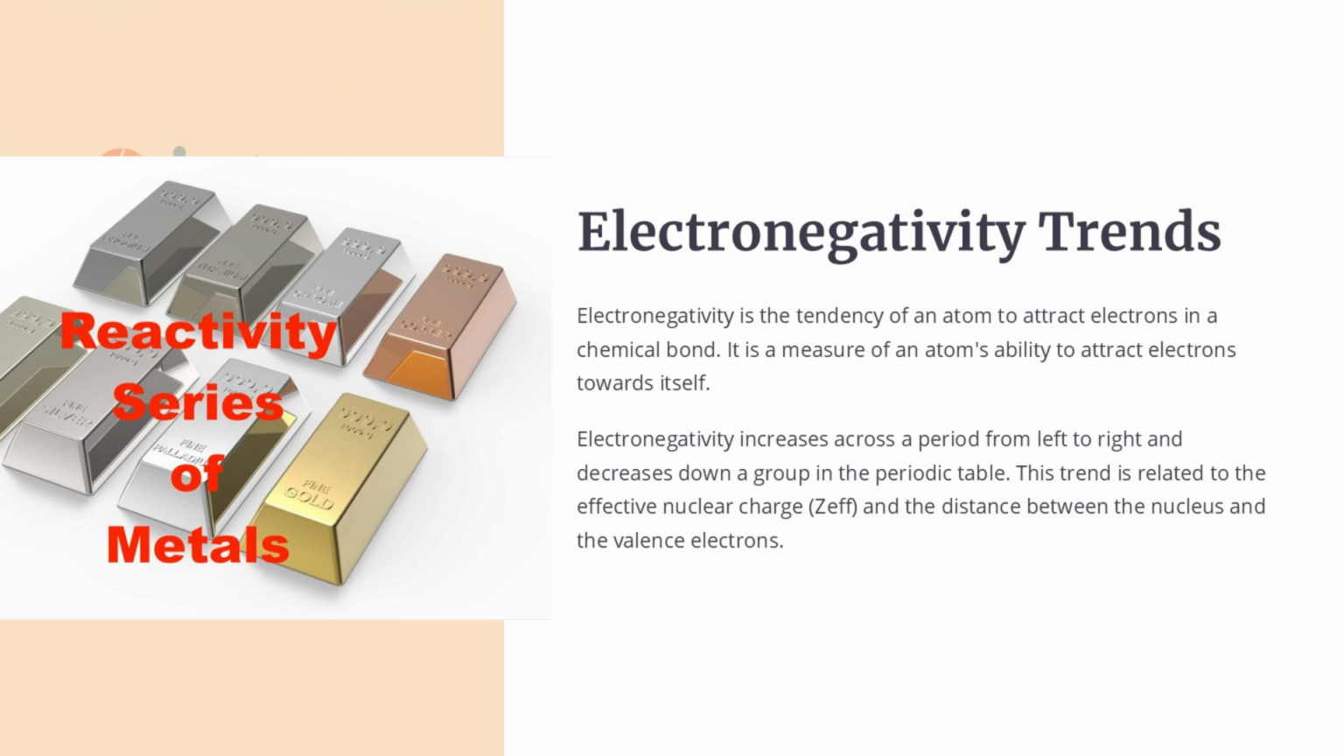Electronegativity is a measure of an atom's ability to attract electrons in a chemical bond. It increases across a period from left to right as the effective nuclear charge increases. Electronegativity decreases down a group as the distance between the nucleus and valence electrons increases. This trend is related to the changing Zeff, effective nuclear charge, and atomic radius. The periodic table is a useful visual tool to see these electronegativity trends. Electronegativity differences drive the formation of ionic and covalent bonds between atoms.